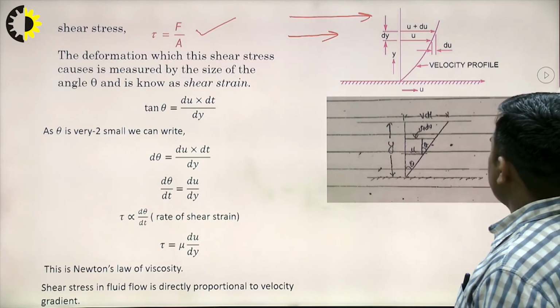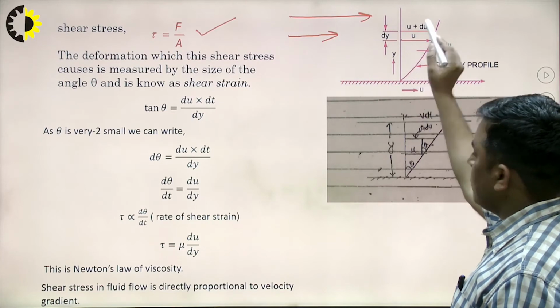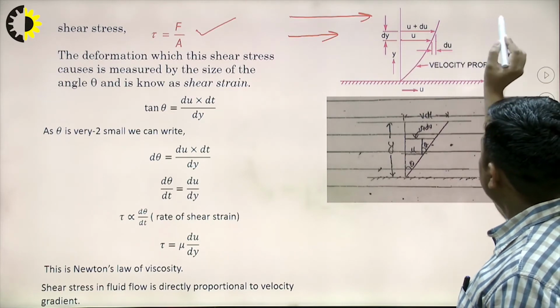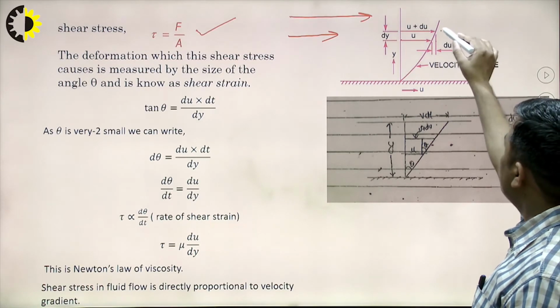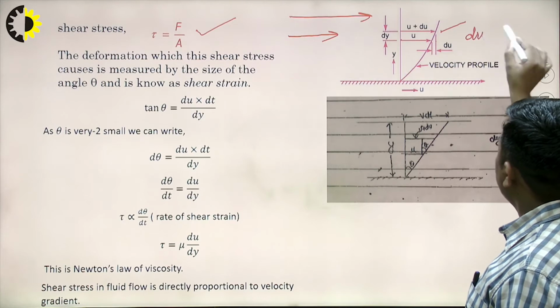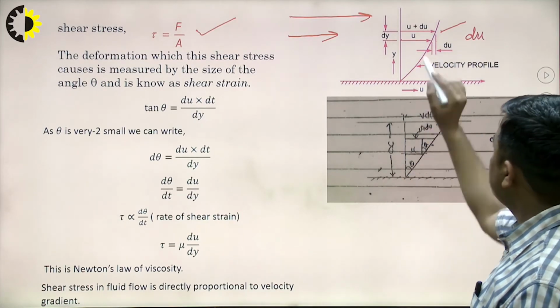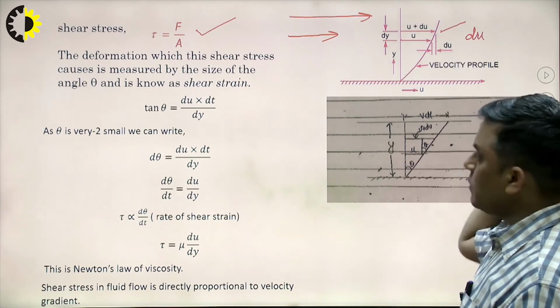So here we can check: the velocity at distance y from the stationary plate is u, and the velocity at y plus dy distance is u plus du. So the difference in velocity between these two layers is du, and these two layers are at dy distance.